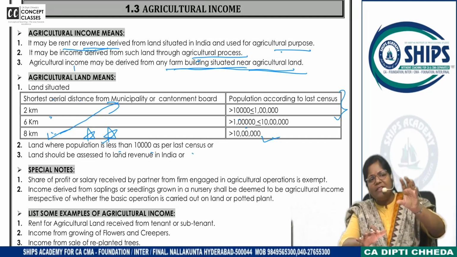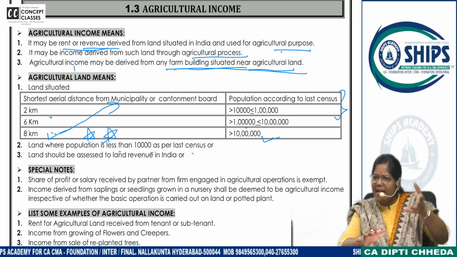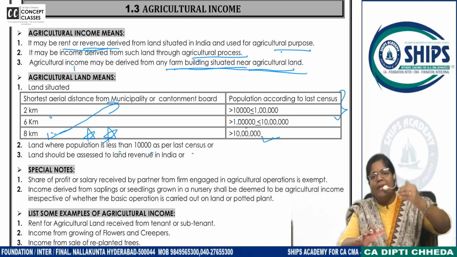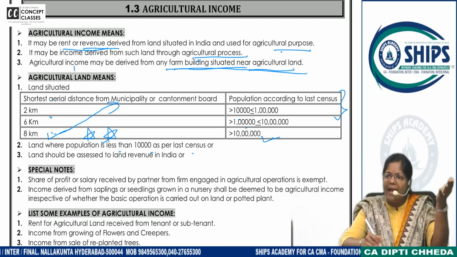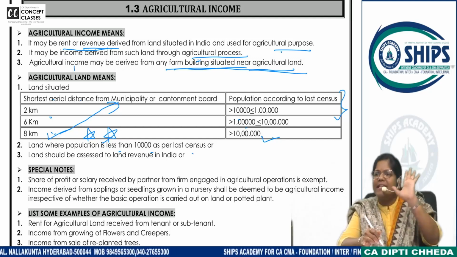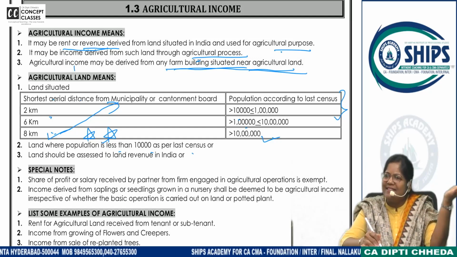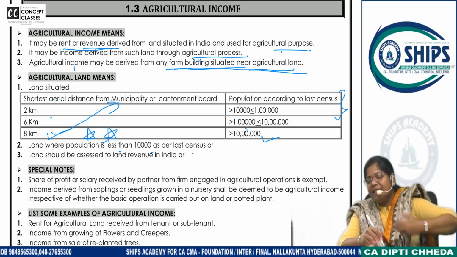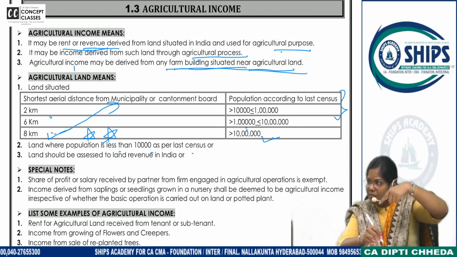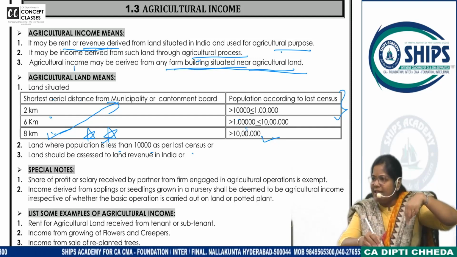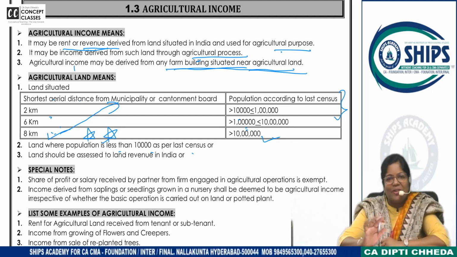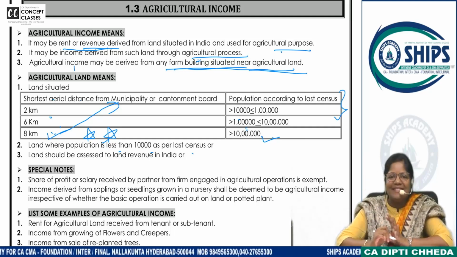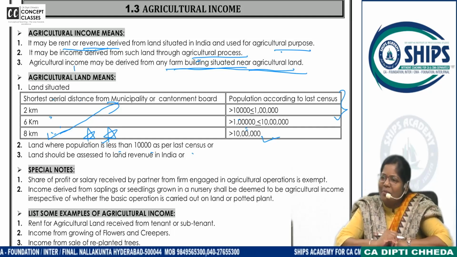Suppose there's a small village whose population is 10,000, so it's agricultural land and you can do agricultural activity, exempt. Population is above 10,000, less than 1 lakh, then you leave 2 kilometers radius of the city, then agricultural land. If the population is 1 lakh to 10 lakhs, how many kilometers of the city do you have to leave? 6 kilometers, and then above 10 lakh it is 8 kilometers. Clear? Any doubt until now in your mind?